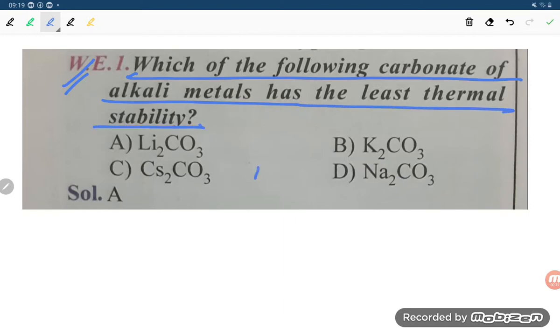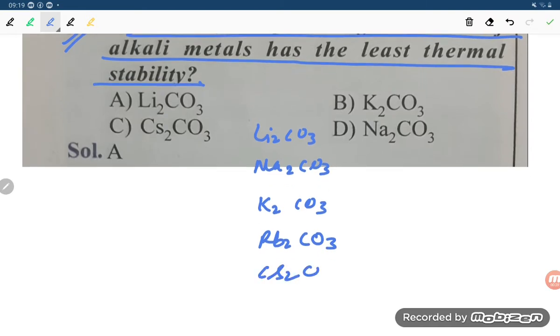So dear student, when you are going down the group, the thermal stability of carbonate decreases. So down the group, what is happening?